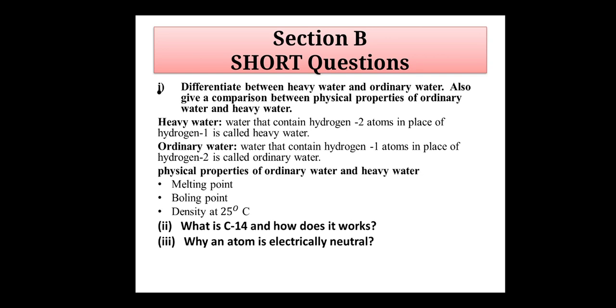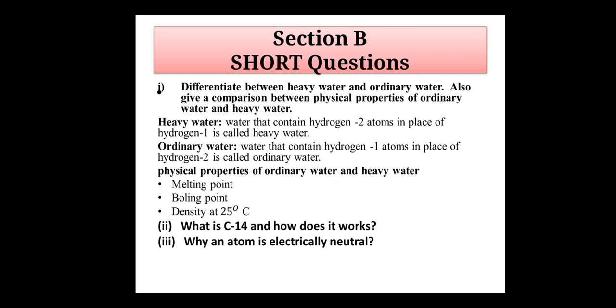Boiling point of heavy water is 101.2 Celsius. Density at 25 Celsius of ordinary water is 0.00701 gram per centimeter cube, and density at 25 Celsius of heavy water is 1.1044 gram per centimeter cube.